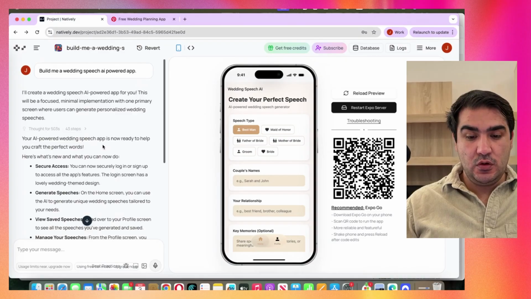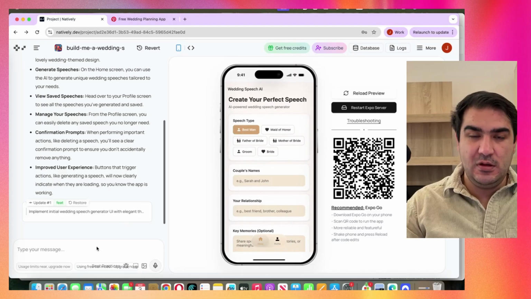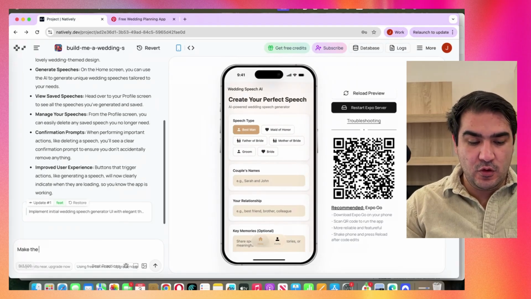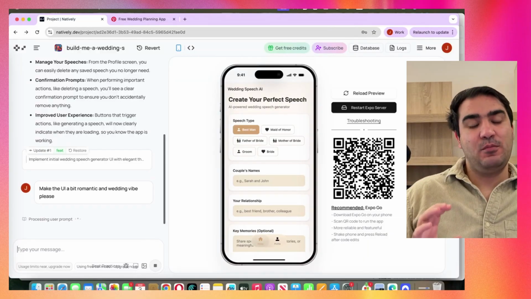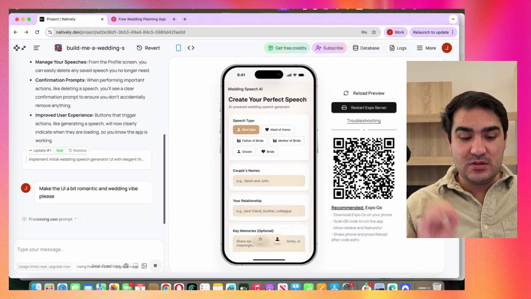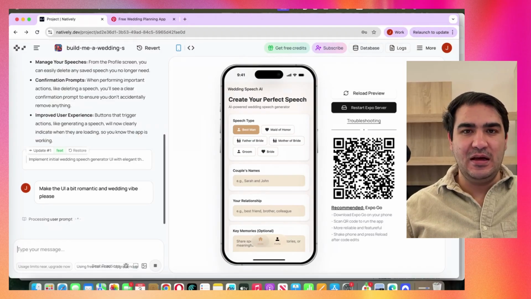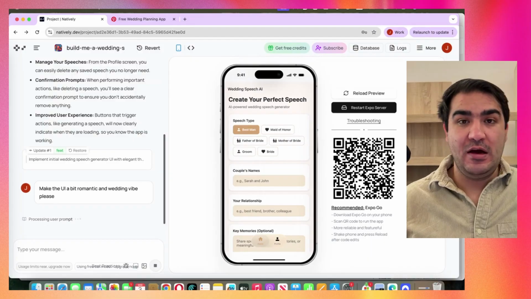So what I'm gonna do is ask for the design to be a bit nicer. Let's say it like that: make the UI a bit romantic, with wedding vibes. This is not a prompt that I like, because I love to be more specific. I love to upload some designs, but here I just want to test out how the AI works. So I'm gonna give this prompt and see how AI will surprise us.